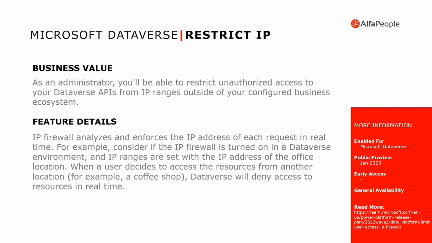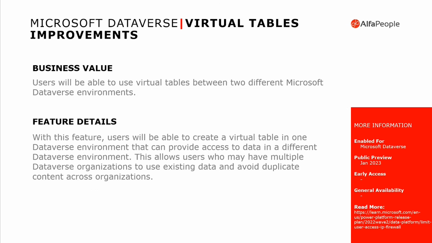Talking a little bit and very fast about the highlights. Now we will be able to restrict the IP. So again, talking about security improvements, we will have the ability to restrict the IP to a specific Dataverse. So if you want, for example, a user to access the Dataverse only inside the company, we'll be able to do this by restricting the IP. Another feature that we're going to have is some improvements in virtual tables. Now we'll be able to connect 2 different environments using virtual tables.